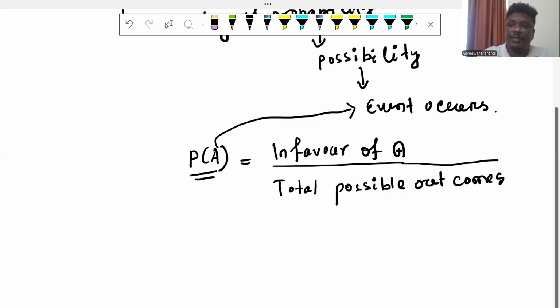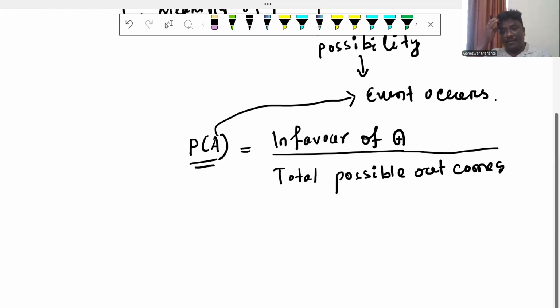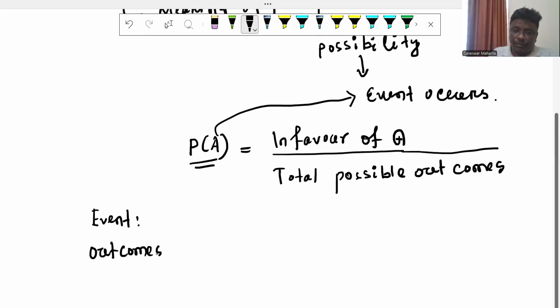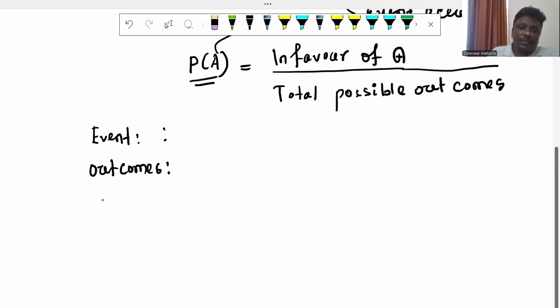Probability is basically also called an experiment or outcomes. Event, that is one point. Outcomes, that is also one point. Sample point is also there. Sample space is another point.